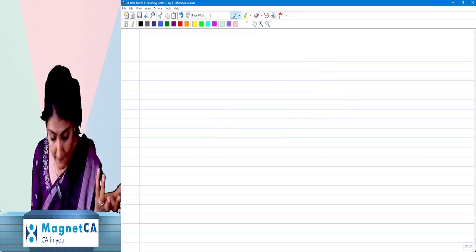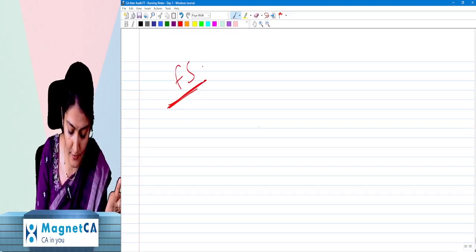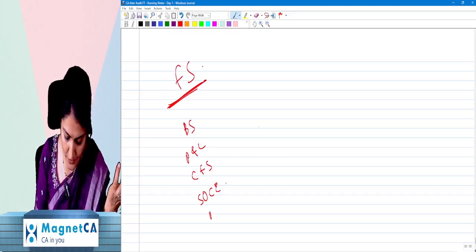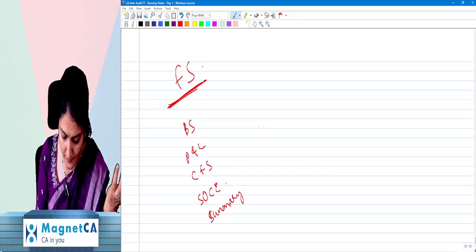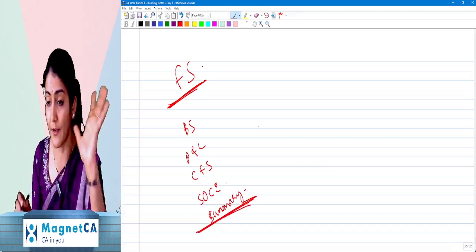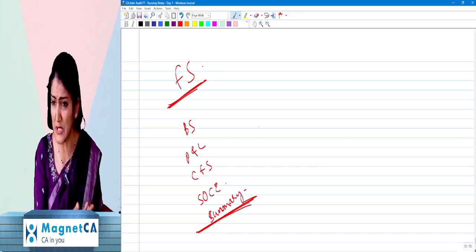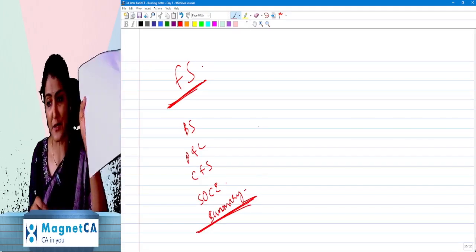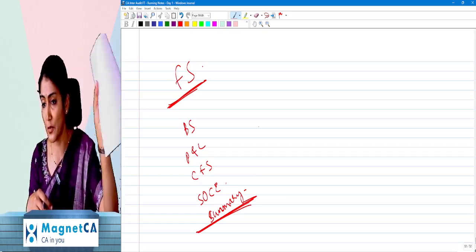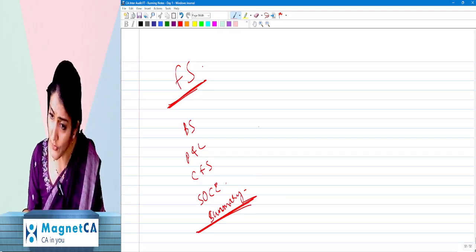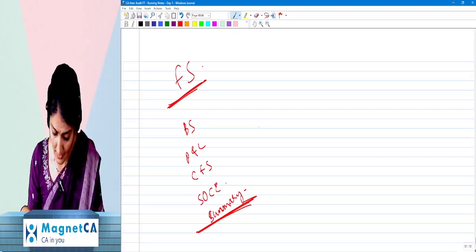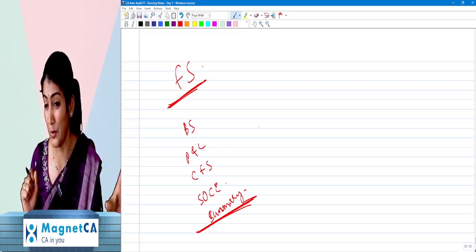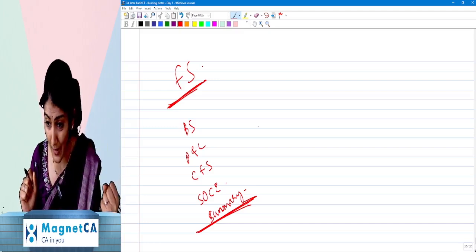Now similarly, see, these are the financial statements of a company: balance sheet, statement of profit and loss, cash flow statement, statement of changes in equity, and summary of significant accounting policies and other explanatory information. The management is responsible for the preparation and presentation of financial statements. Management has prepared the balance sheet, profit and loss, cash flow, notes and all of that. Is it good? Is it useful? Is it beneficial? Yes, but who has prepared it? Management. Has anybody checked it? No. Then are they that reliable? Are they that valuable? No.